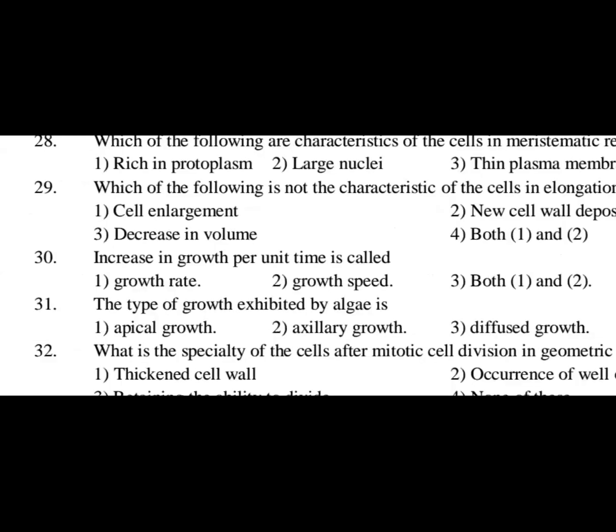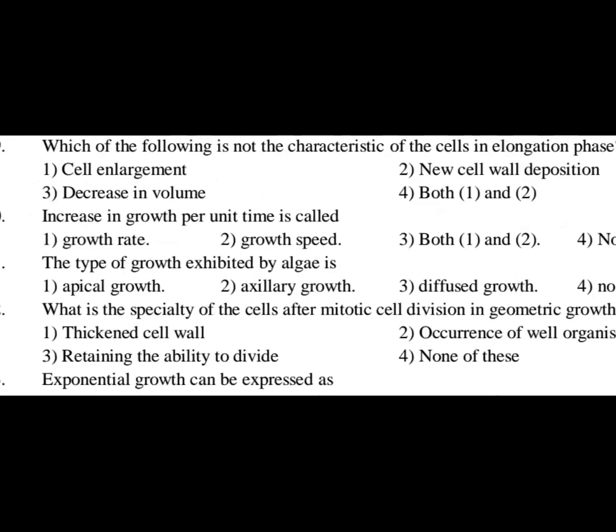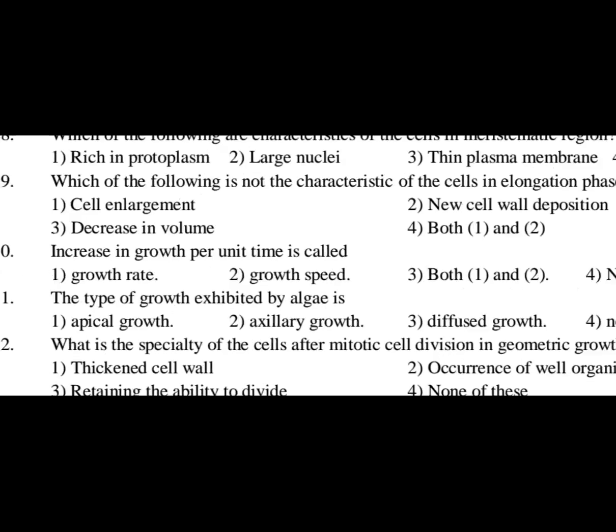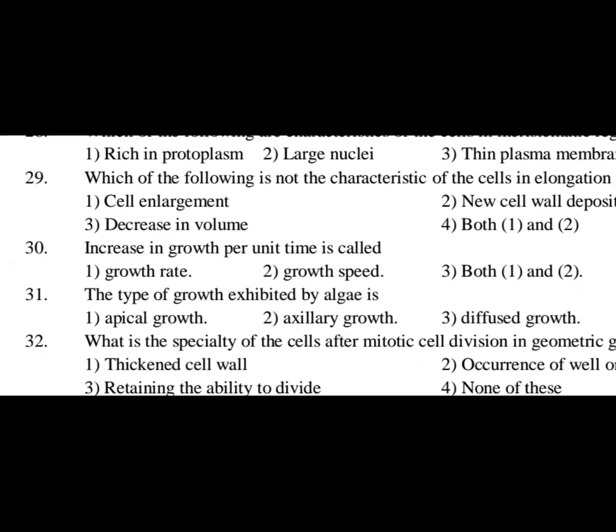Question number 30. Increase in growth per unit time is called as option 1, growth rate. Second is growth speed. Third is both 1 and 2. And last one is none of these. So what is the answer? Option number 1, growth rate is the answer. Okay, growth rate. Question number 30, I'm sorry. Answer is option number 1.